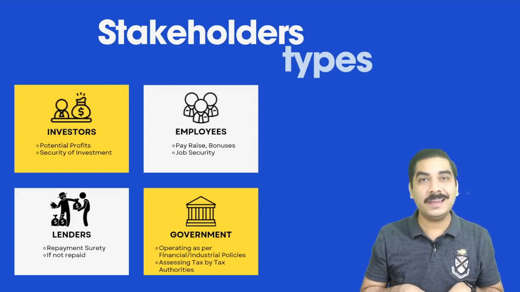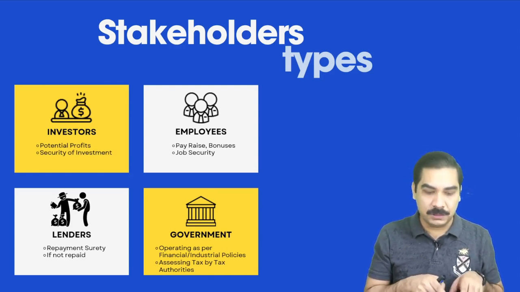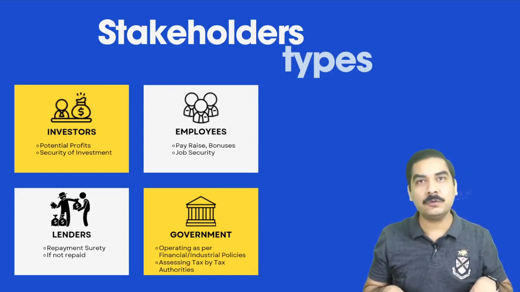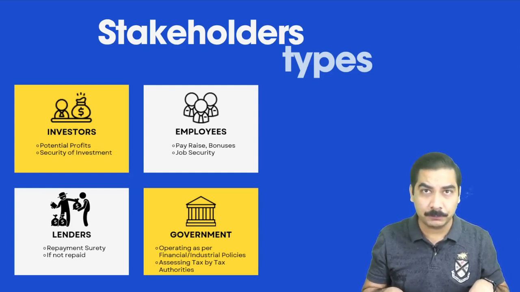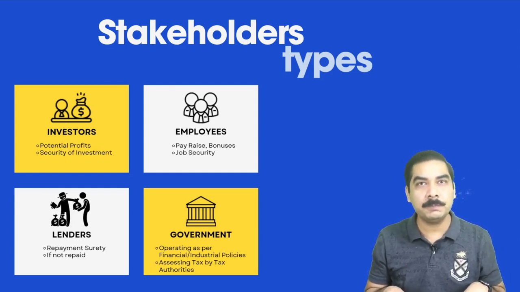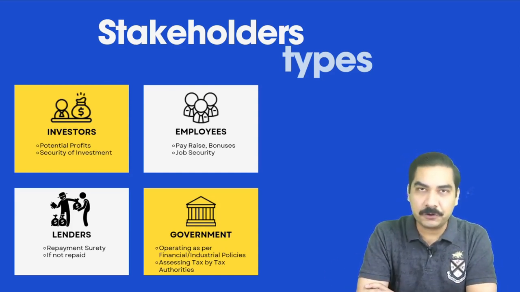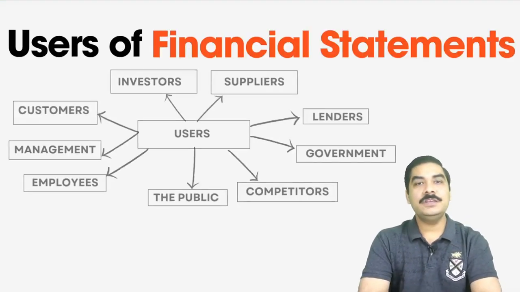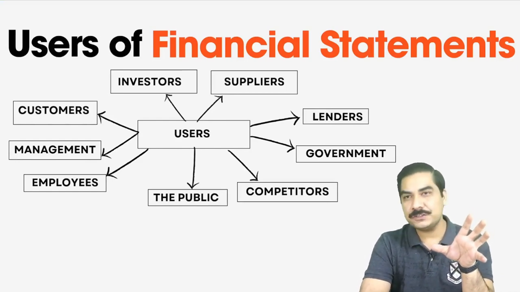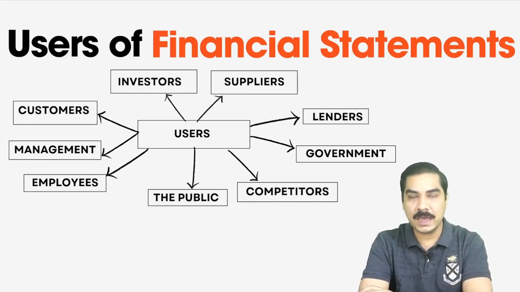And the tax department would be interested in your profit figure, your profit and loss statement, because they want to know you have paid this much tax on that profit. Have you earned that profit or not? They want to have surety about that. So they are cross-checking your statement against the figure of tax you have paid to them. That's why the government will be interested in your financial statement. So these will be the external stakeholders. These are the majority types of users of financial statements, or stakeholders, and we have considered them in detail.